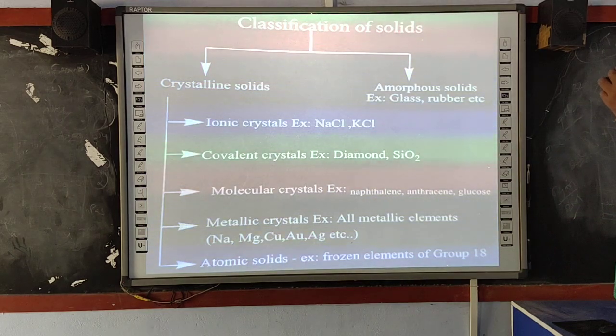Now, how are true solids classified? The true solids, namely the crystalline solids, are classified into 5 types, namely ionic crystals. Example, sodium chloride, potassium chloride, etc. Covalent crystals. Example, diamond, silica, etc. Molecular crystals. Example, naphthalene, anthracene, glucose, camphor.